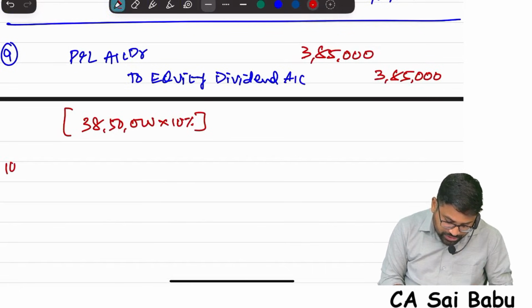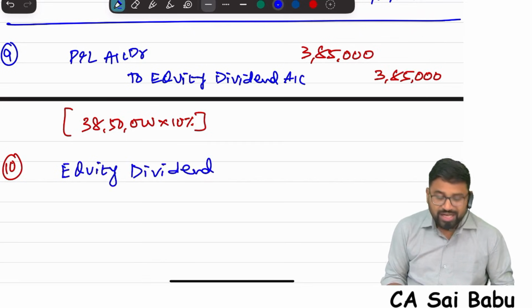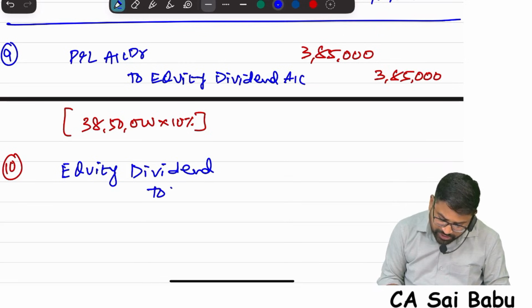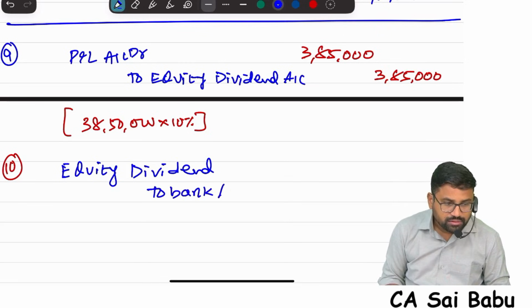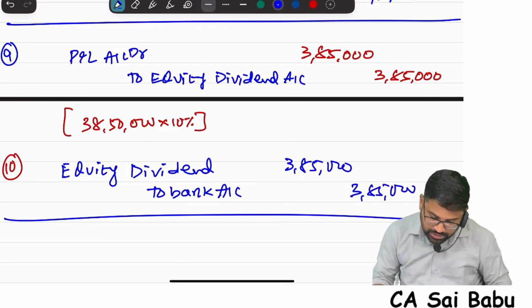Now pay the dividend. If you pay, what is the entry? Equity dividend to bank. First dividend is given from the profits, so profits to dividend. Then equity dividend to bank. How much? 3,85,000. So that's it. Bonus and dividend also done.